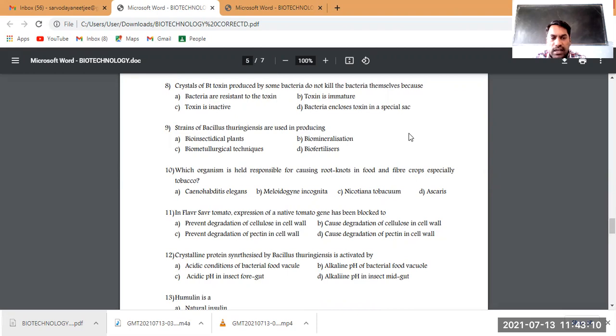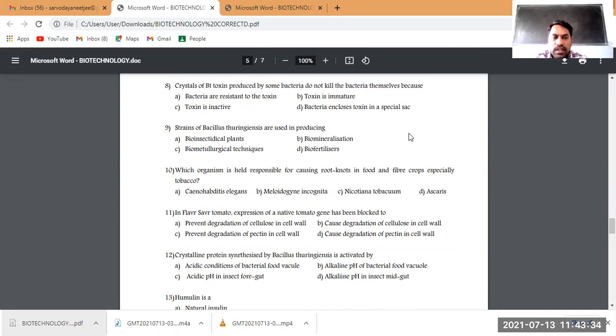I'm not going to discuss it again. Crystalline protein synthesis by Bacillus thuringiensis is activated by... because of course that toxin is inactive when it is released from the bacteria, because the bacteria is not providing the particular environment required for that protein to act as a functional protein or to get activated.